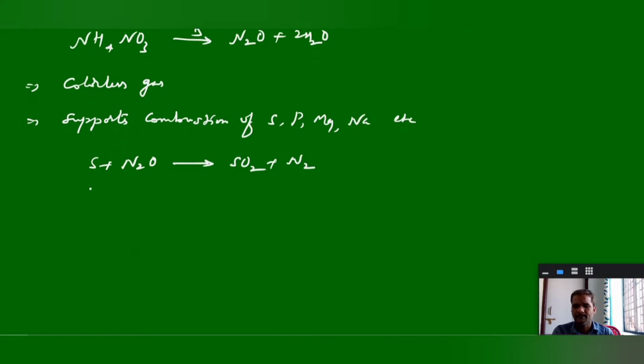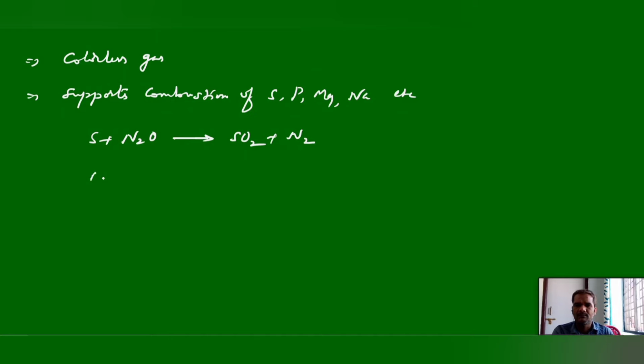And similarly, magnesium with nitrous oxide can give magnesium oxide and nitrogen. It is a supporter for the combustion of these elements.